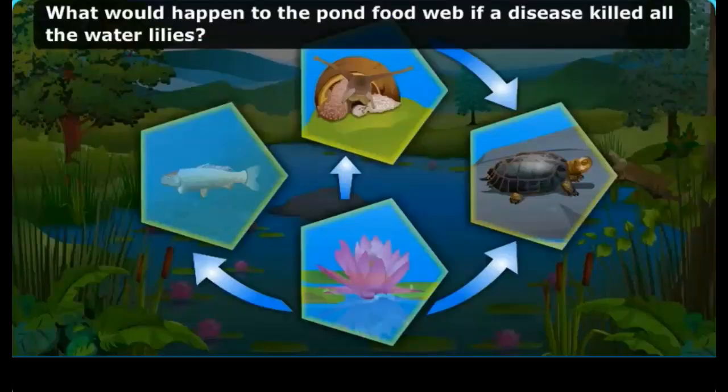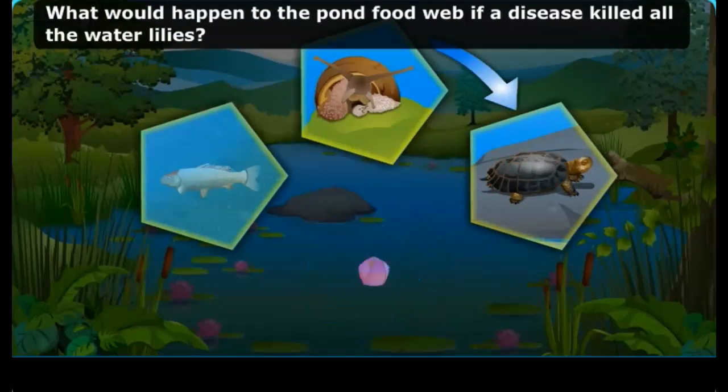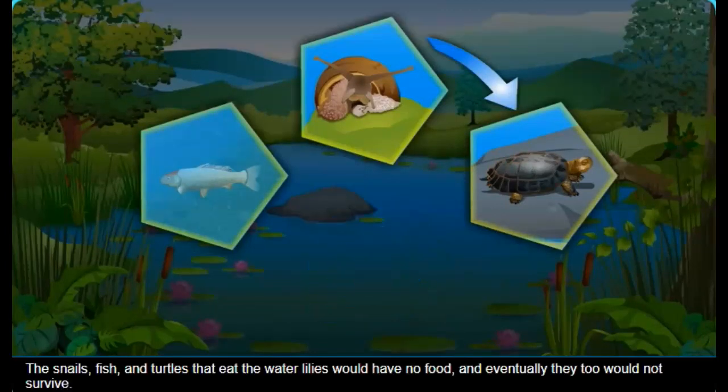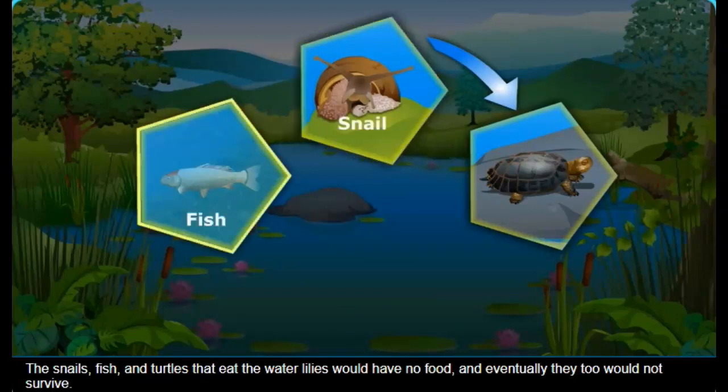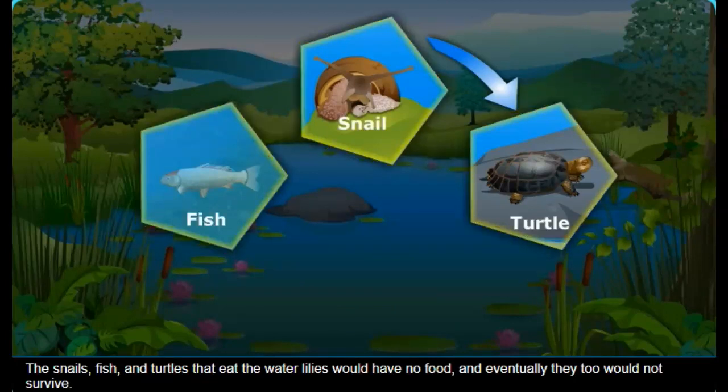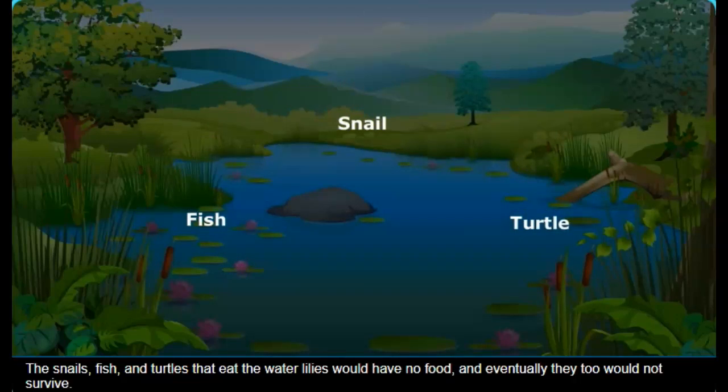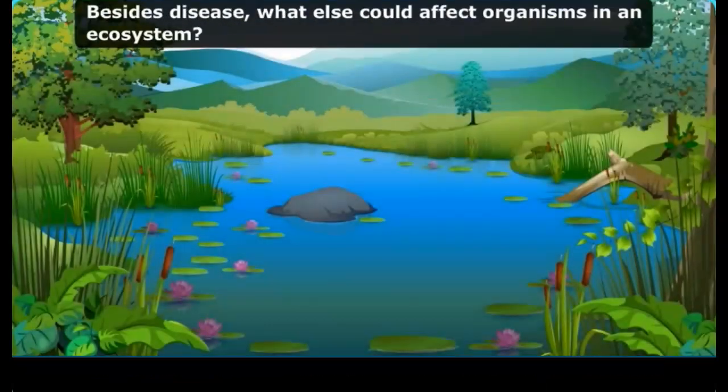What would happen to the pond food web if a disease killed all the water lilies? The snails, fish, and turtles that eat the water lilies would have no food, and eventually they too would not survive. Besides disease, what else could affect organisms in an ecosystem?